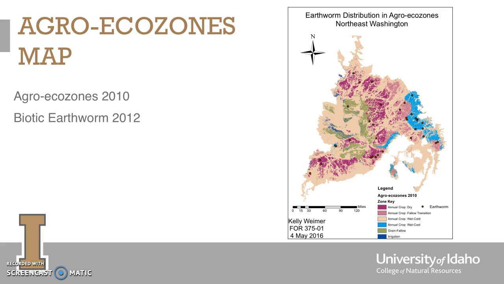The first data layer that I will be using is the agro-ecozone classifications for 2010 provided by David Huggins at Washington State University. The second is the biotic earthworms dataset for 2012 provided by Jody Johnson Maynard at the University of Idaho. This map shows earthworm distribution in the agro-ecozones for Northeast Washington, the more dominant agro-ecozone being the annual crop wet-cold, the less dominant being the annual crop fallow transition.